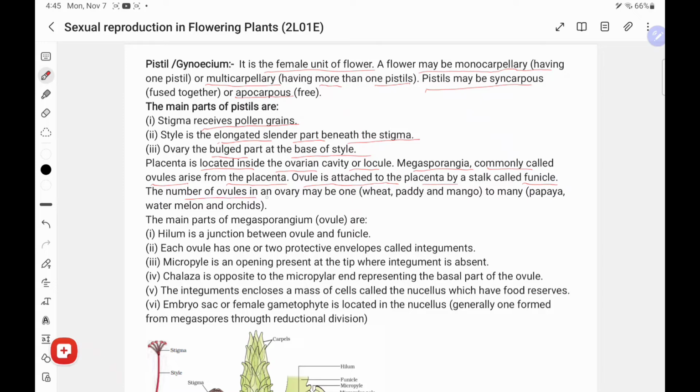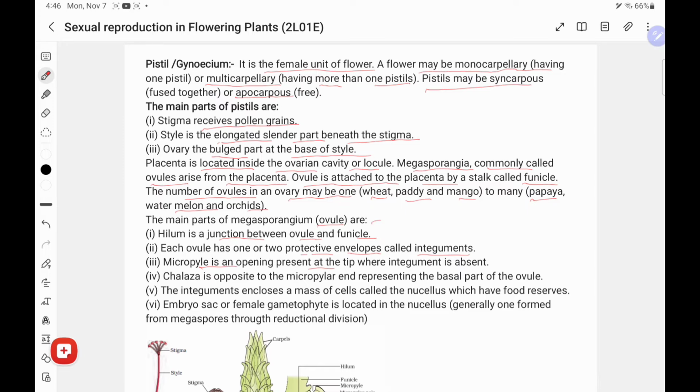The number of ovules in an ovary may be one, for example in paddy, wheat, and mango, or many, as in papaya and watermelon. The parts of the megasporangium, the ovule, are the hilum and funicle. Protective envelopes are called integuments.